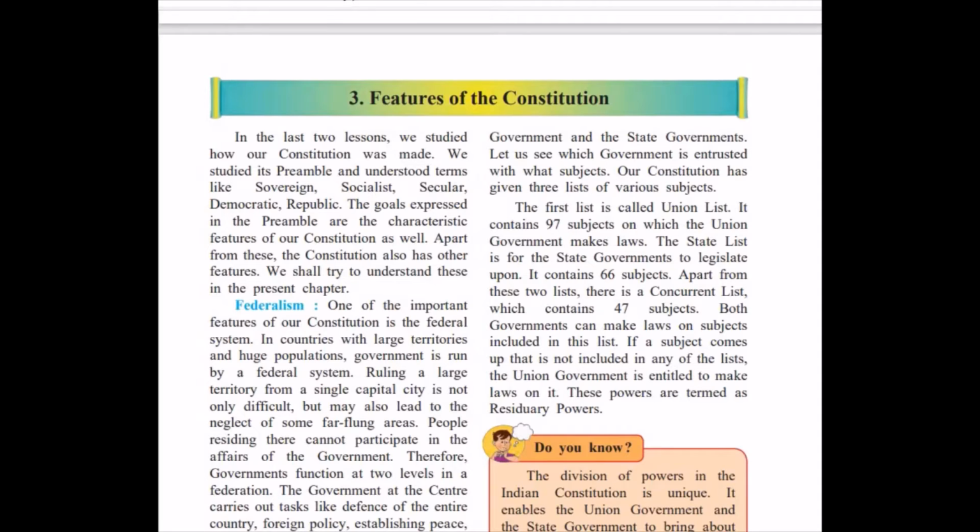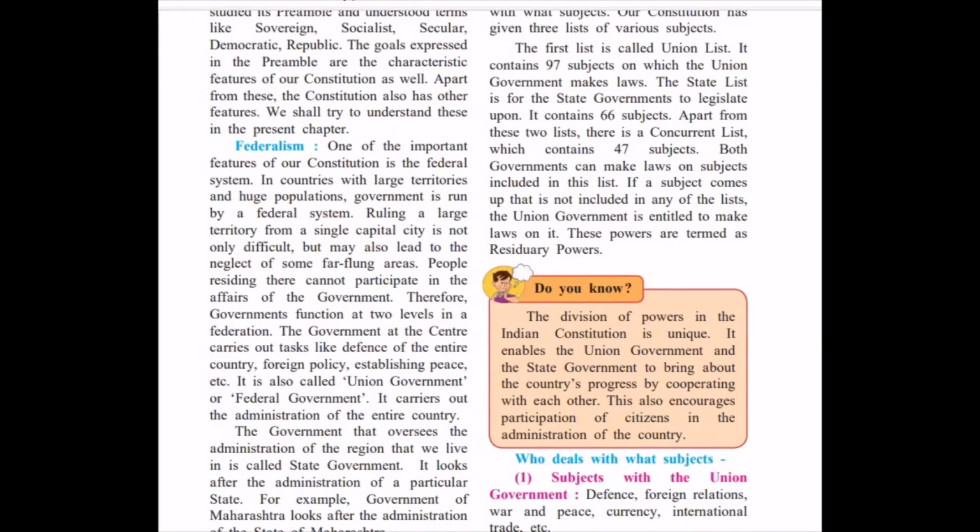Civics, topic number 3, features of the Constitution. In the last lesson, we have seen the preamble: sovereign, socialist, secular, democratic and republic, and these goals expressed in the preamble and the characteristic features of this constitution as well. Apart from this, the constitution also has other features that we are going to see in this lesson. The first feature is federalism.